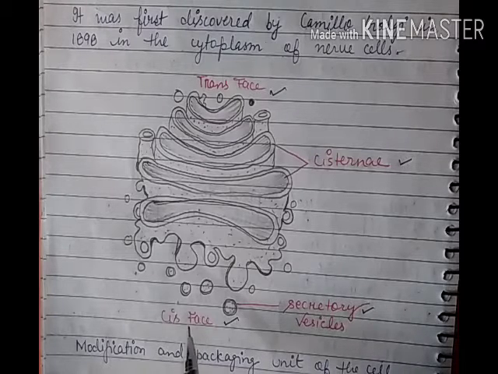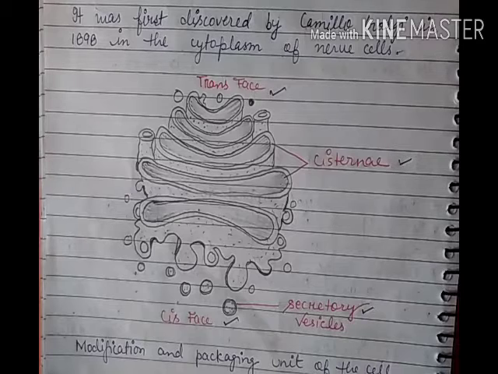The convex face is generally found towards the endoplasmic reticulum, because the location of the Golgi body in the cytoplasm is near the endoplasmic reticulum.